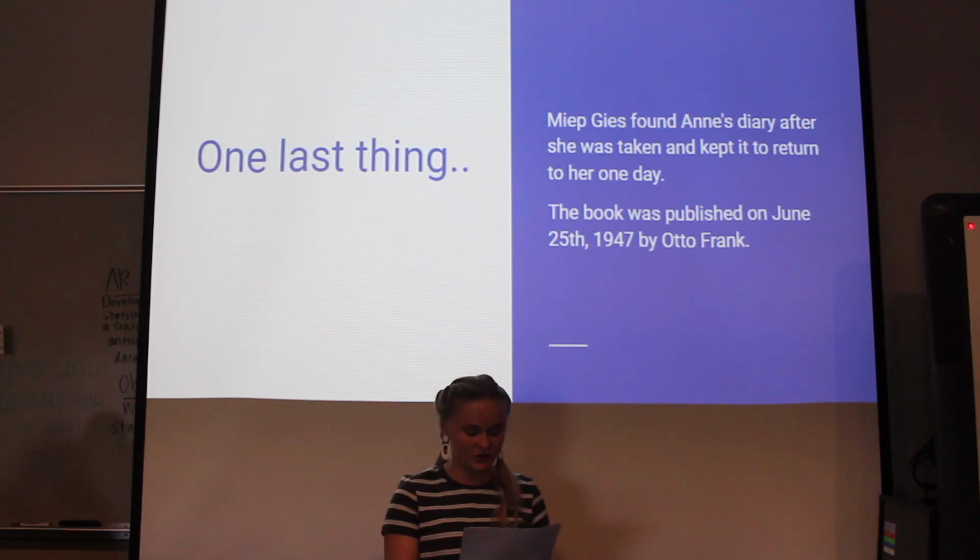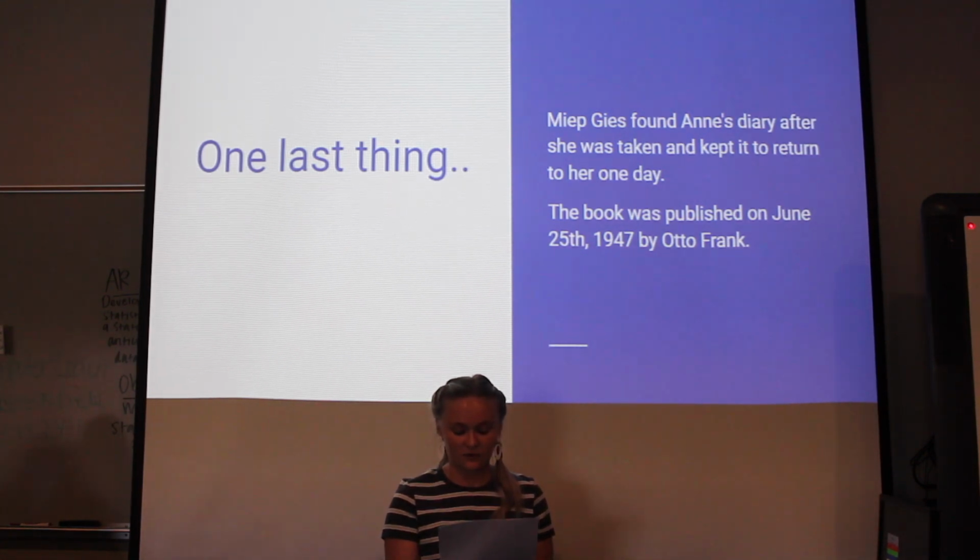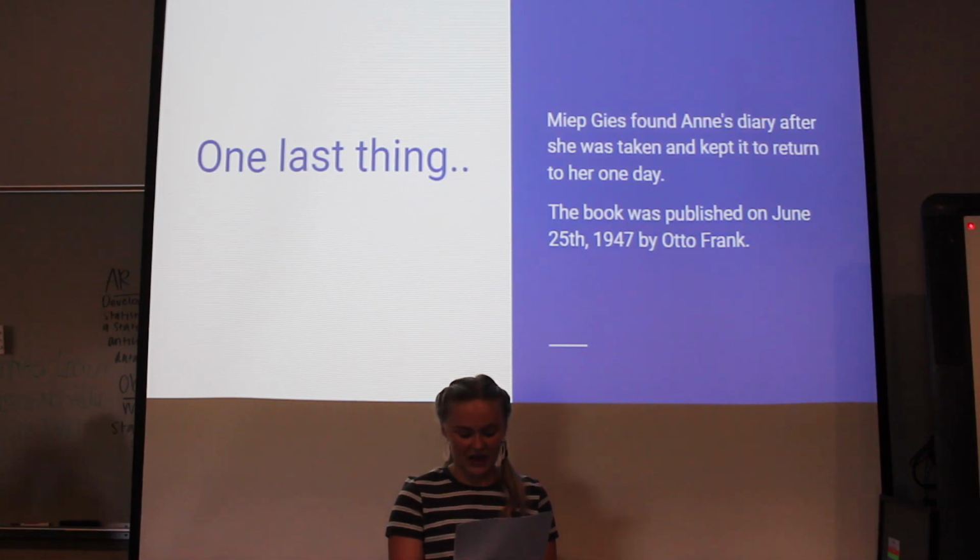The first entry was on June 12th, 1942. I hope that I will be able to confide everything to you, as I have never been able to confide in anyone. I hope that you will be a great source of comfort and support. And then here's a comment that she added in September 1942.